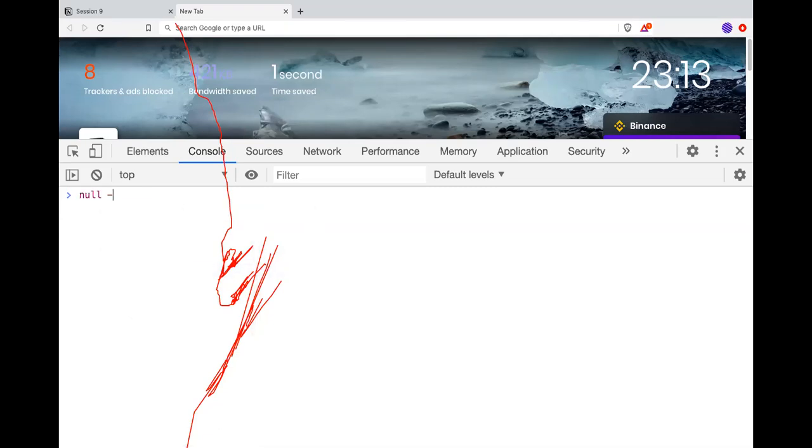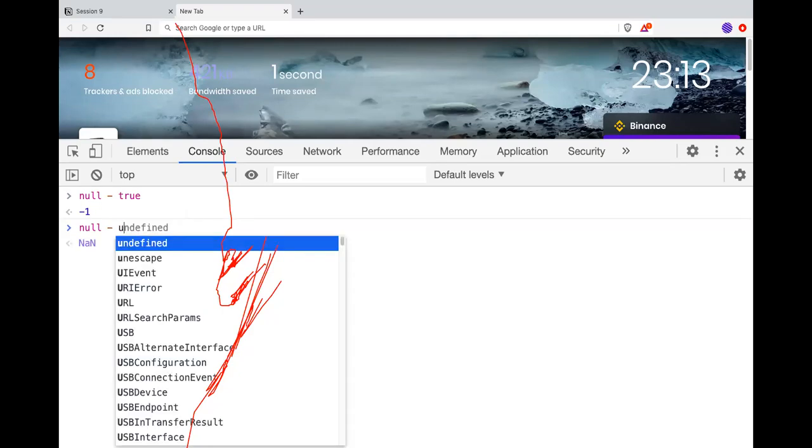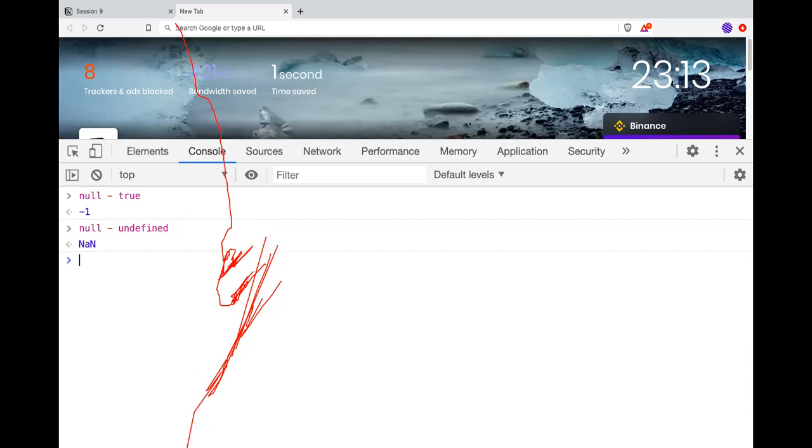Null minus true. Null minus undefined, Not a Number. A minus undefined, Not a Number. A minus null.